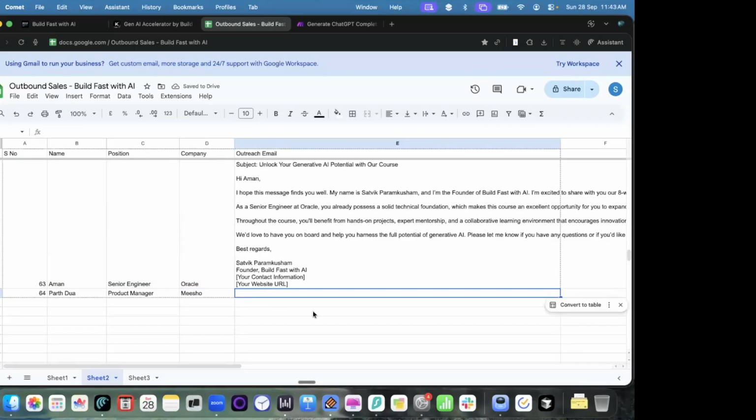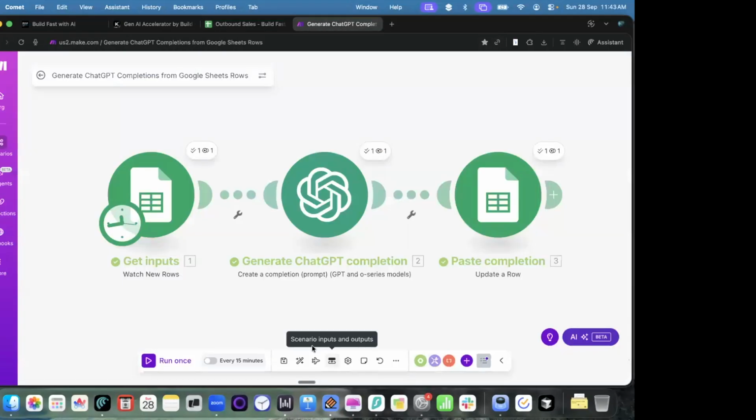And now I want to create a personalized email for you. So I'll run this automation. Now look at what is happening in each part. There are three parts to this automation: one, two, and three. So what is each part doing?